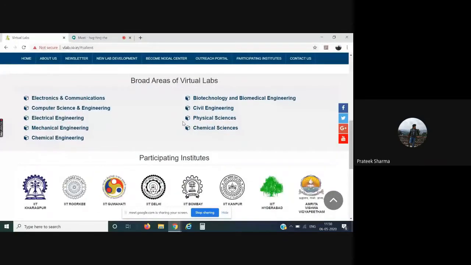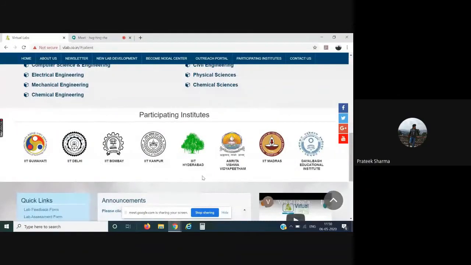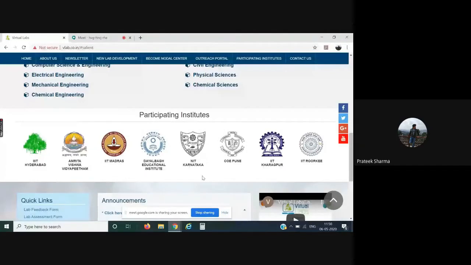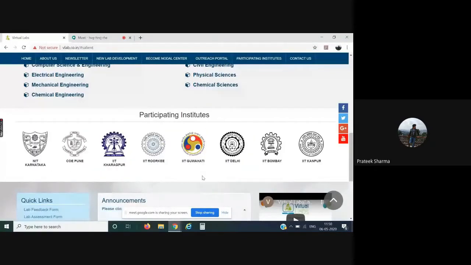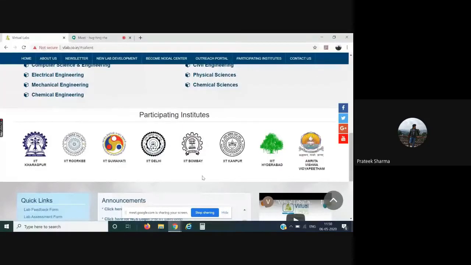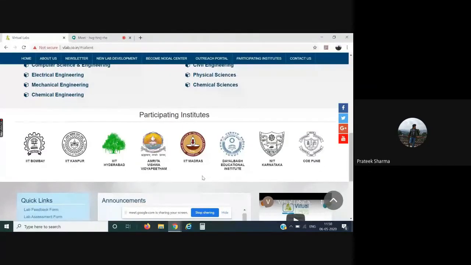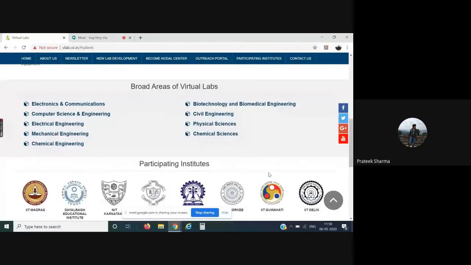And once you scroll down, these are the participating institutes. We have 12 participating institutes that act as consortium members, and most of the labs have been developed by these institutes. IIT Delhi is the main coordinating institute, and then we have the other 6 IITs and other esteemed universities. Now, let us see how we can explore the various labs.